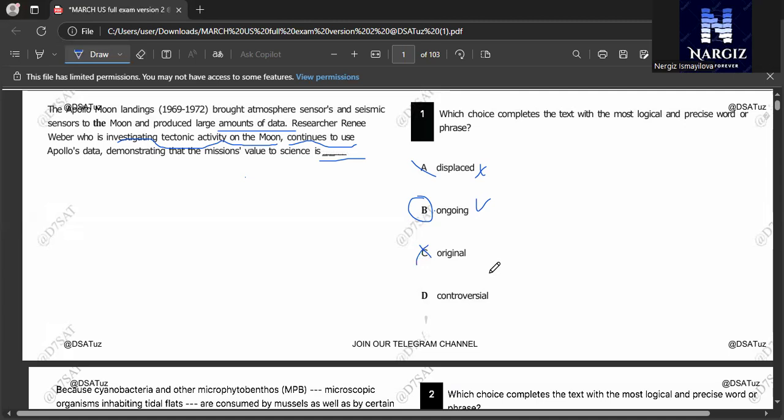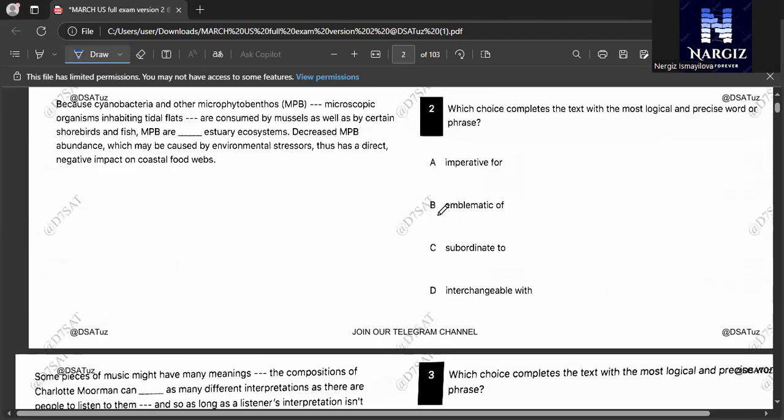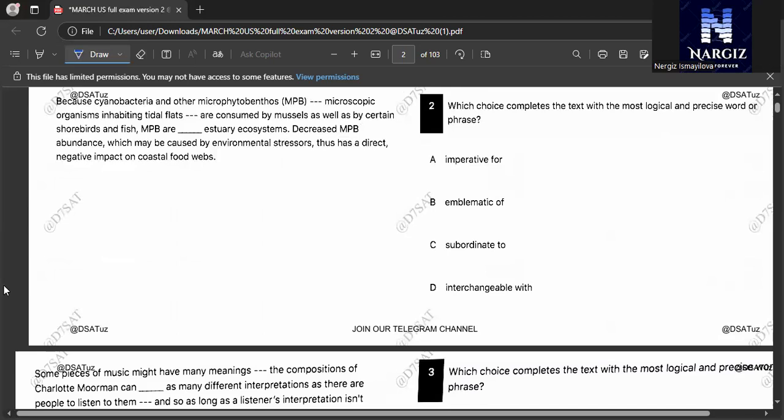Controversial is also incorrect. Why incorrect? Because there is no mention of debate or controversy. So our passage's right answer is B. B is right. Let's move on to the second one.